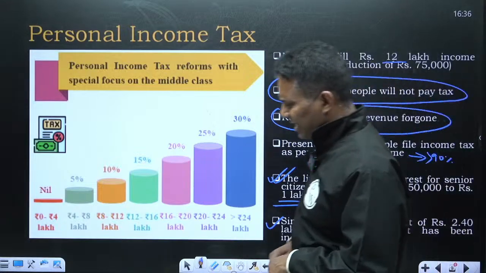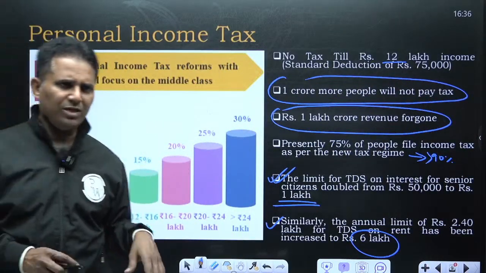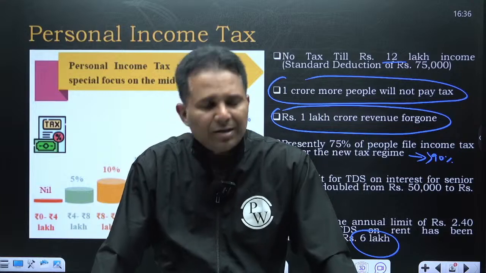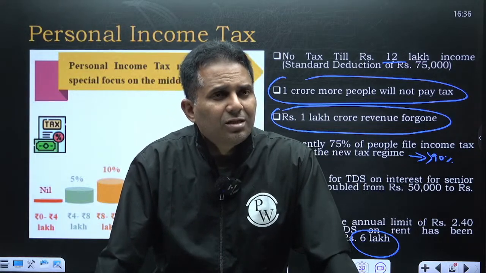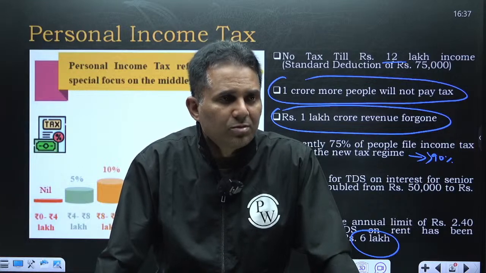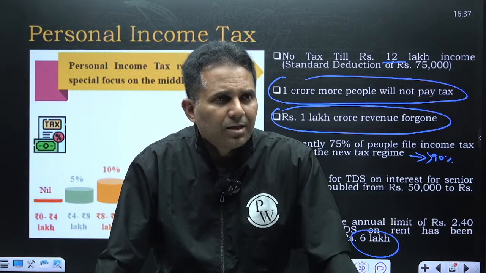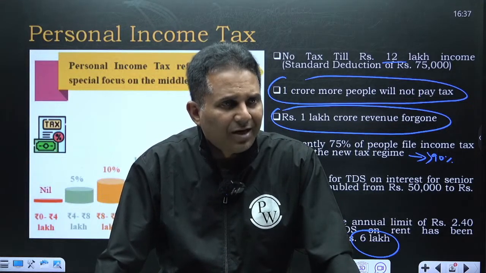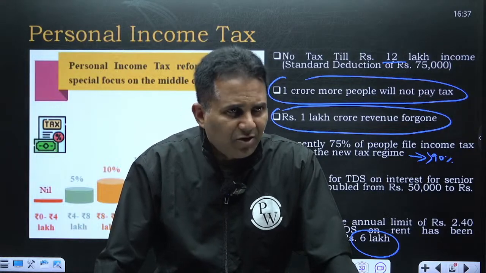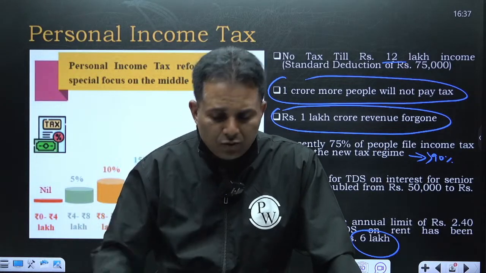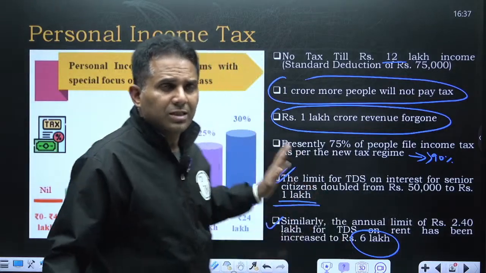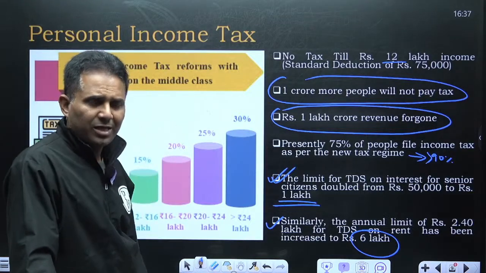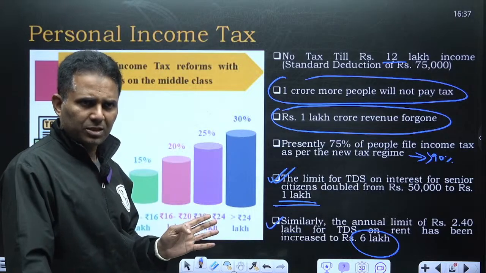Now this personal income tax exemption is a great exemption which has been given. The purpose is, as I said to you, that the context of this budget is that urban consumption is slowing down. Most of the salaried persons live in urban areas. They were feeling the burden of tax. So the government has taken care of that, and to increase this urban demand, the government has targeted this personal income tax. So this relaxation from 7 lakh to 12 lakh is definitely going to boost urban consumption. There is no doubt about it.